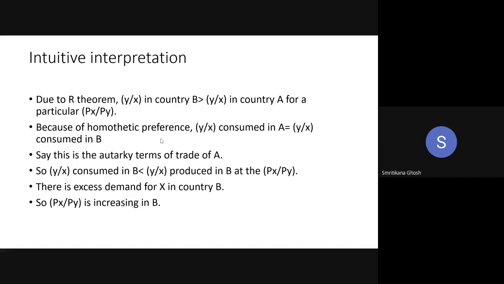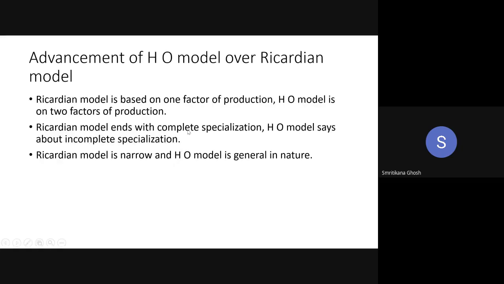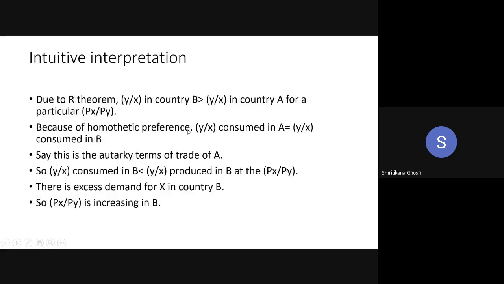So the difference is in factor availability, and you have to eliminate all other causes of trade. Everything is the same, only factor availabilities are different. Then whether there is any trade or not, that we are going to check now. So that is why we are assuming homothetic preference as the second assumption, and that second bullet is coming.